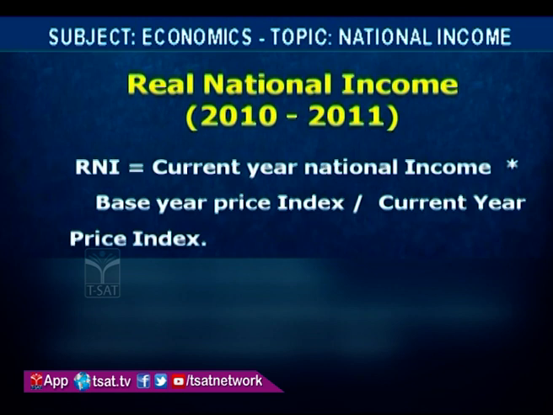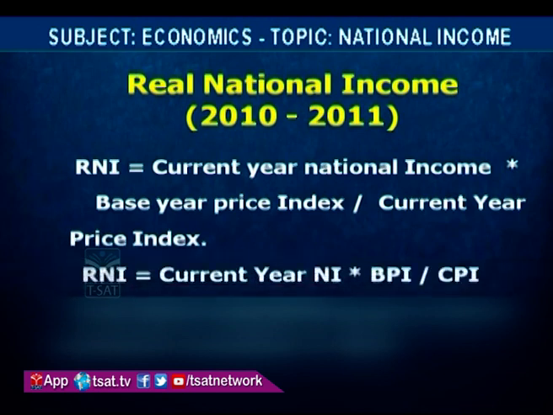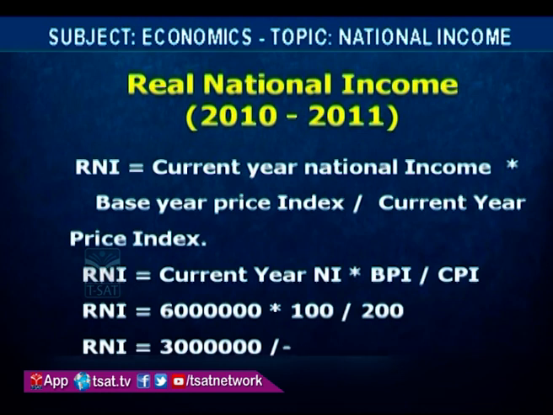For example, in 2010-11, 60 lakhs is the current year national income. To reduce the monetary effect or inflationary effect, we will calculate like this, into base year price index 100.